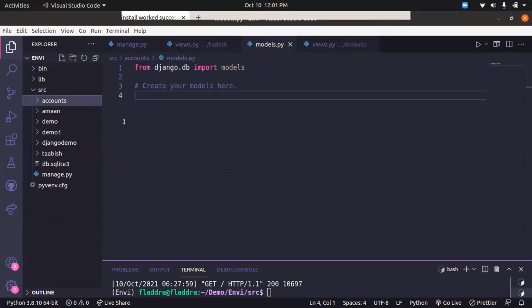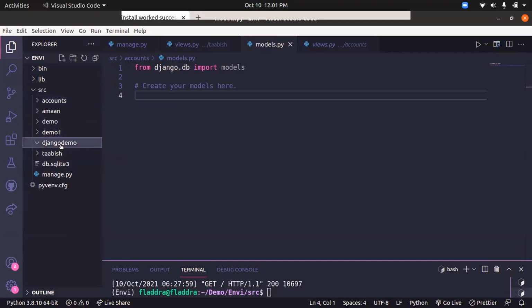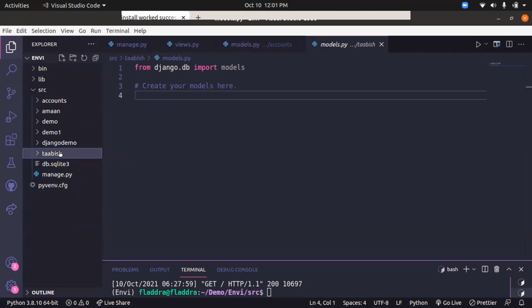But other functionalities, for example, we have an e-commerce website, and the e-commerce website has many other things like the categories, the products, and all those things. So that won't be included in this accounts app's models. Those things will be created in some other application. For example, in that app's models, I will place all those classes for the products and the categories, because the sign up and the login is an individual entity, and that isn't related to the products and the categories.